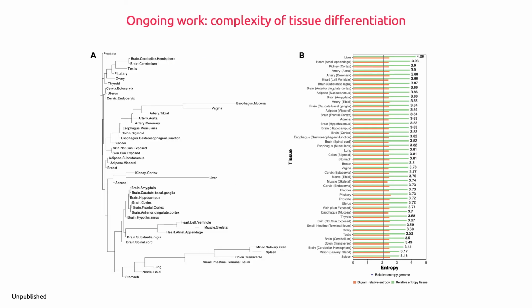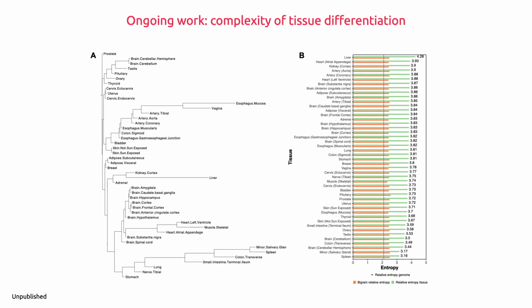First, we use the expression weighted data to measure the proteome complexity in human tissue using GTEx data. On the left side, you see the relationship tree which perfectly clusters related tissues together. On the right hand side, we see the relative entropy of the tissues. The values lie from 3.16 in spleen to 4.28 in liver.